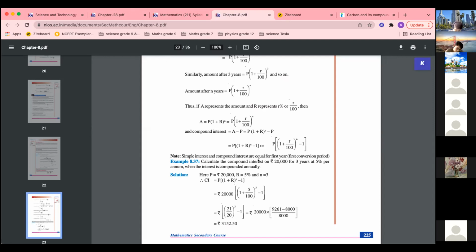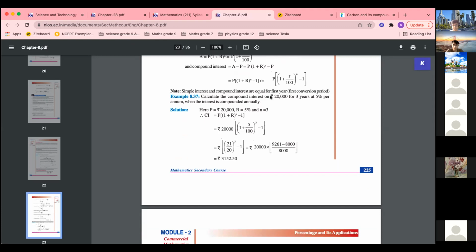Simple interest and compound interest are equal for the first year, because in the first year they will be the same. From the next year, whatever simple interest comes will be added to the previous principal to make a new principal, and simple interest is calculated on it. So all the simple interest added this way will give you compound interest. So that is one method. Another method is finding the amount using this formula, and then getting compound interest using this formula. Let us see how questions are asked in this.